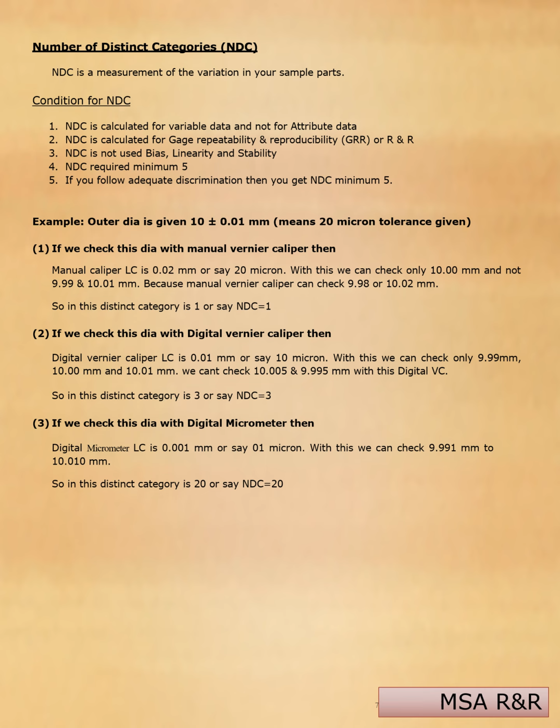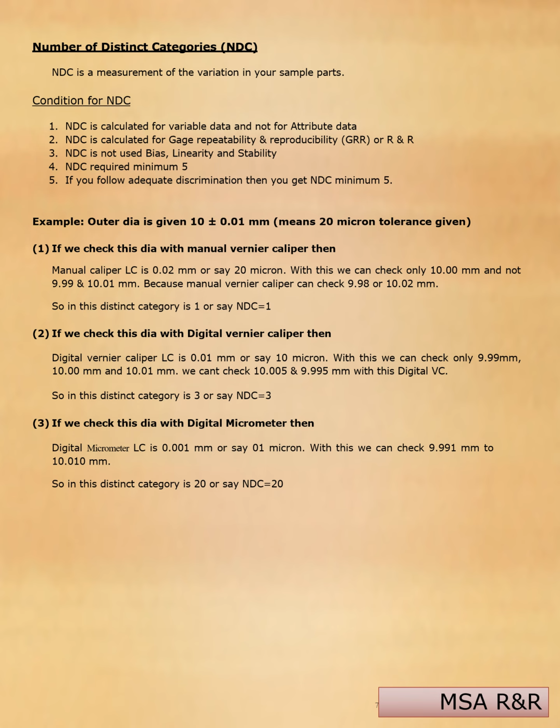Example: outer diameter is given as 10 plus or minus 0.1, which means a 20 micron tolerance is given. If you check this diameter with a manual vernier caliper, the manual caliper least count is 0.02 mm, or say 20 micron. With this we can check only 10 mm and not 9.99 and 10.01.